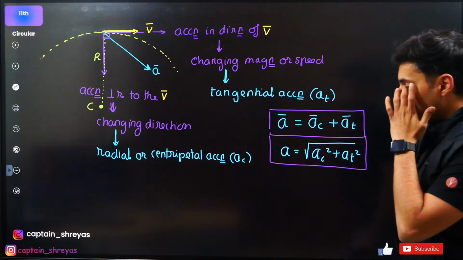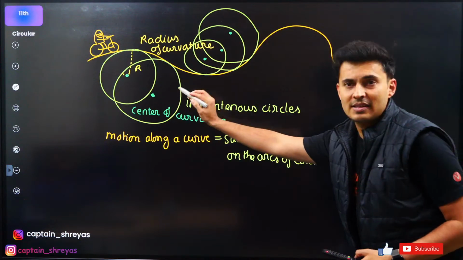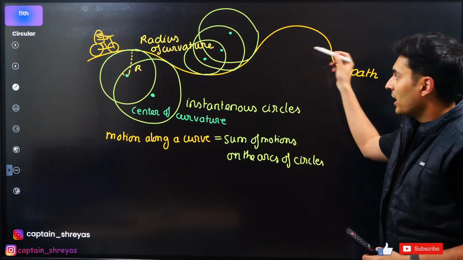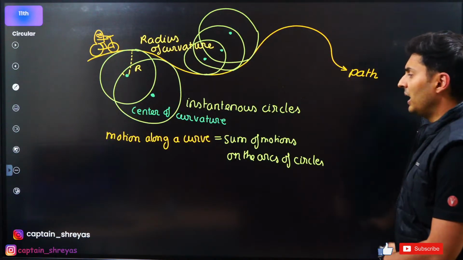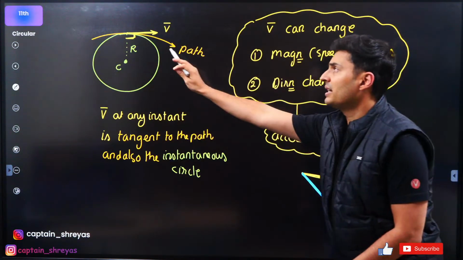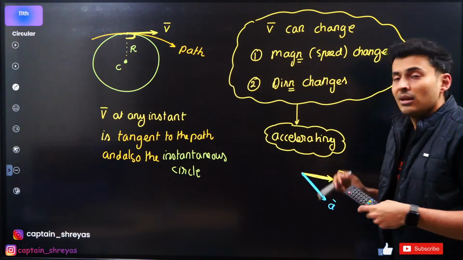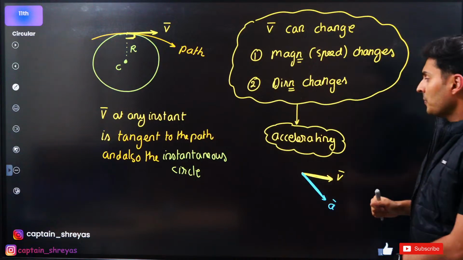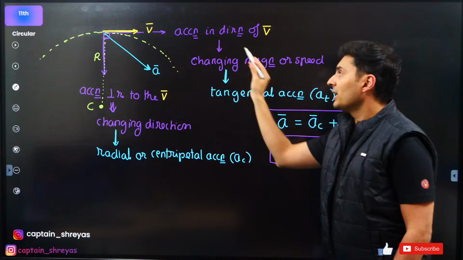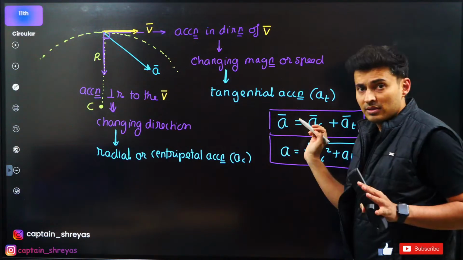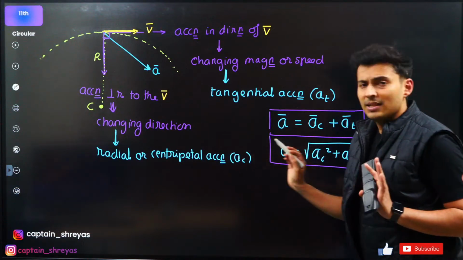Great. So we have talked about what is the concept of instantaneous circle, center of curvature, radius of curvature for any motion of a particle along a curved path. And then we spoke about how velocity is along the tangent and how velocity can change if speed or direction changes, which is then said to accelerate the particle. And then we also went on to the concept of naming them. The one which is along the tangent is called tangential acceleration, which changes the speed. And the one which is perpendicular is called radial or centripetal, which changes the direction.